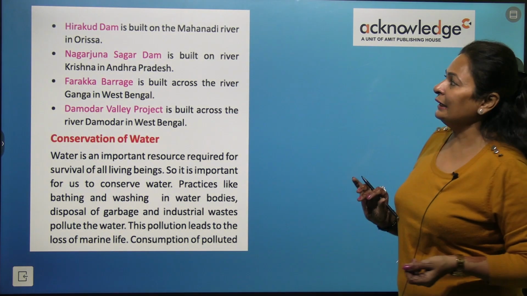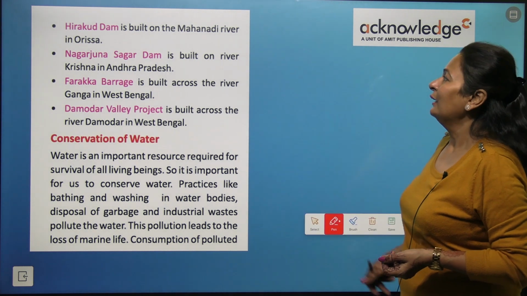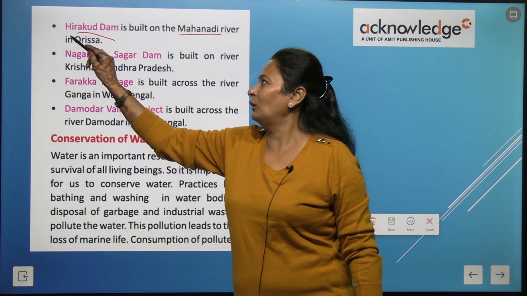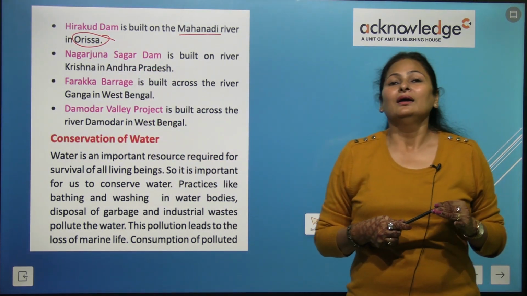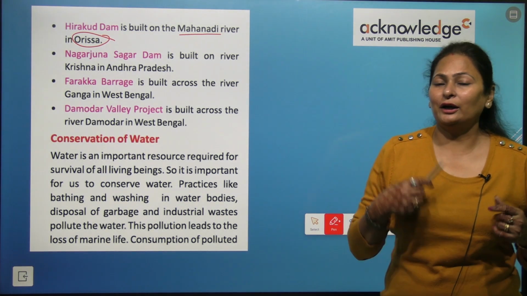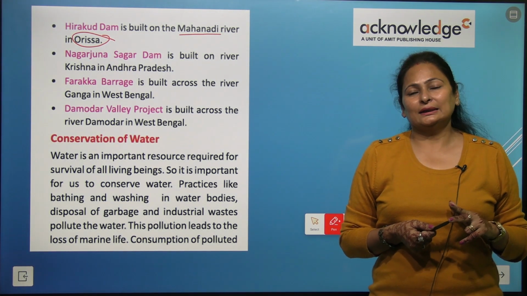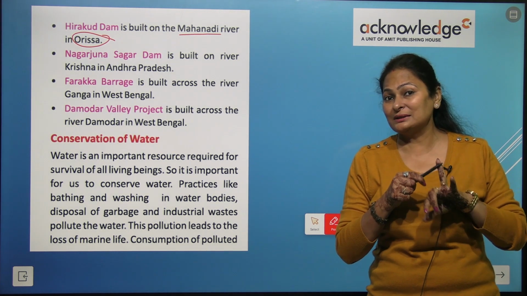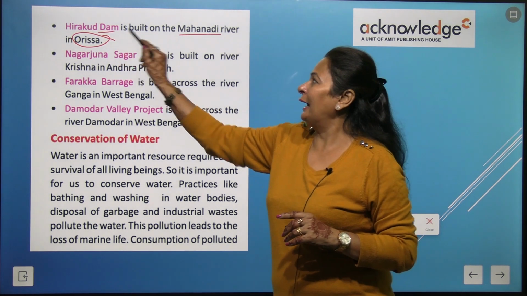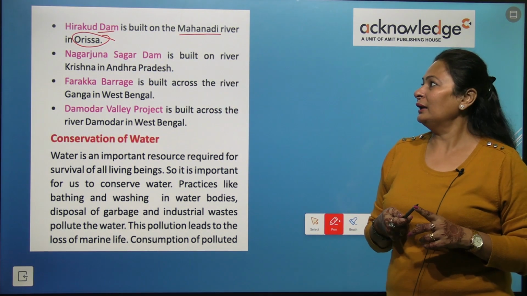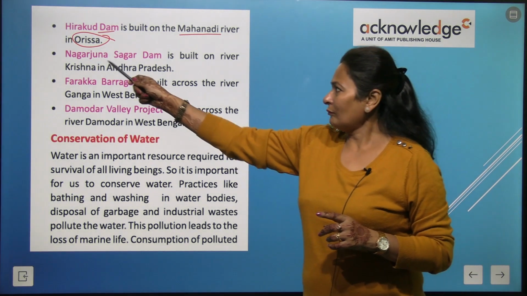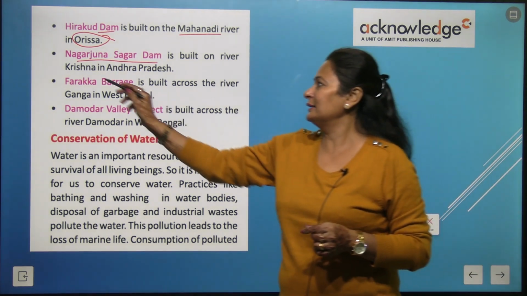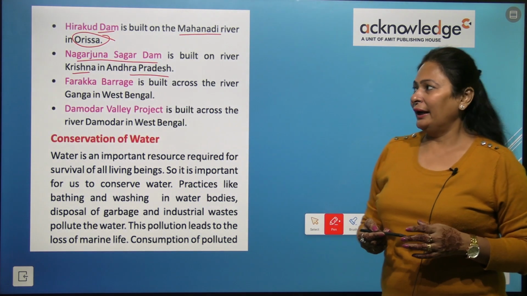Now next is Hirakud Dam. It is built on the Mahanadi River. Where is it? It is in Orissa. You need to remember the states where it is made and on which river it is made. The name of the dam, the river and the state name you must remember. So Hirakud Dam is built on Mahanadi in Orissa. Nagarjun Sagar Dam is built on river Krishna. It is in Andhra Pradesh, right?